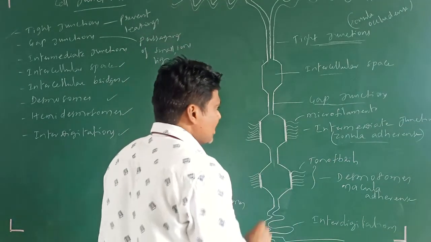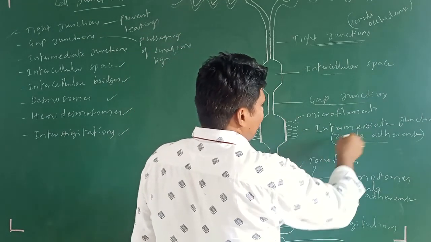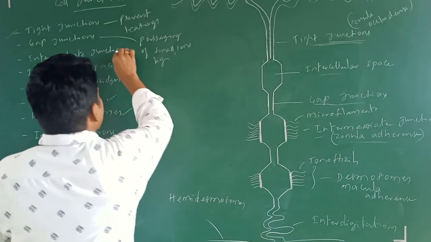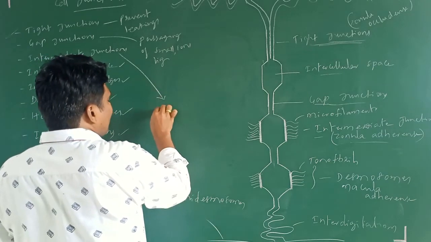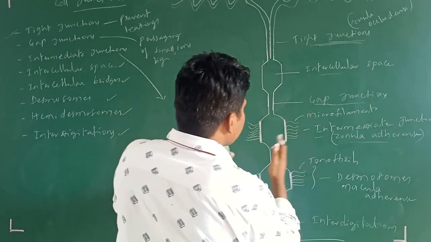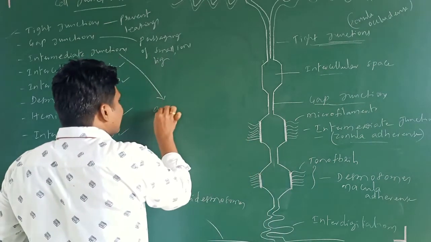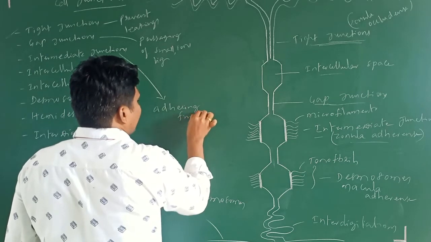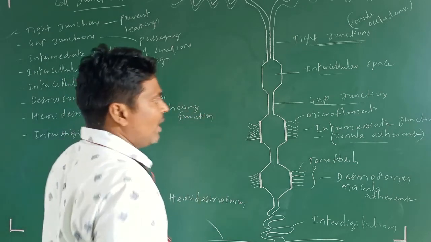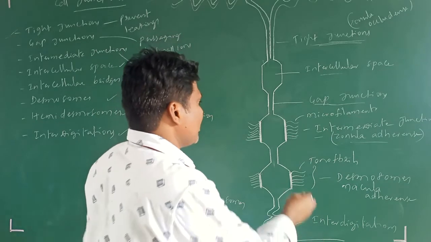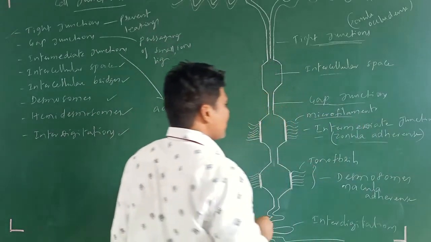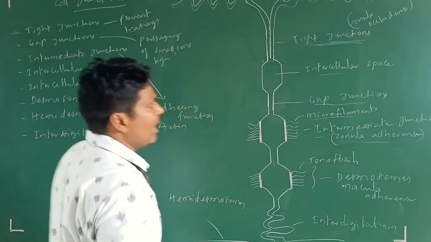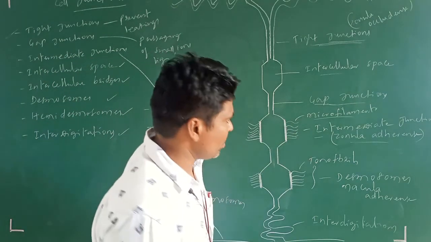Transportation takes place. Next, the intermediate junctions, which we call zonular adherence. These intermediate junctions attach two epithelial cells together, with an adhering, attachment function. The microfilaments here are formed by actin molecules.